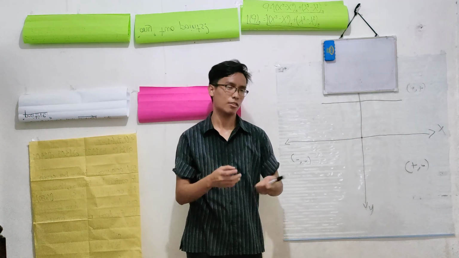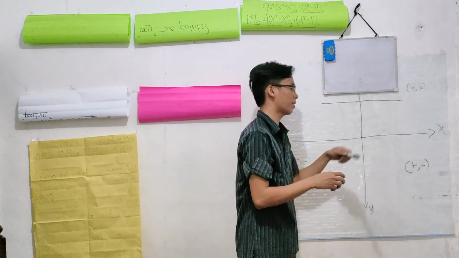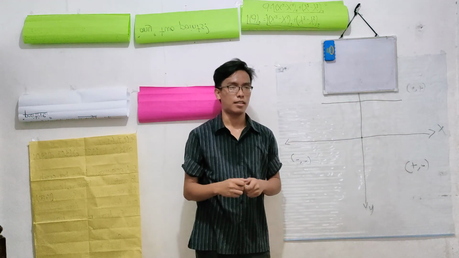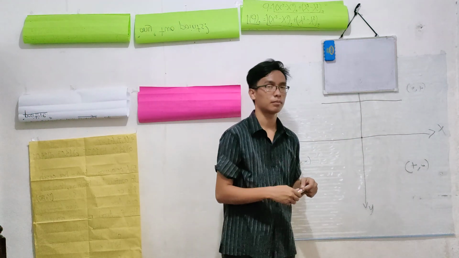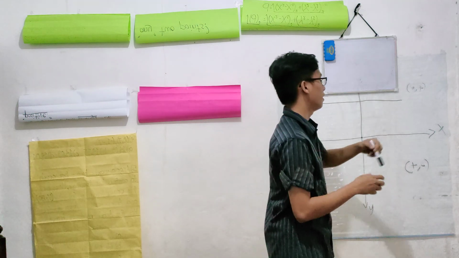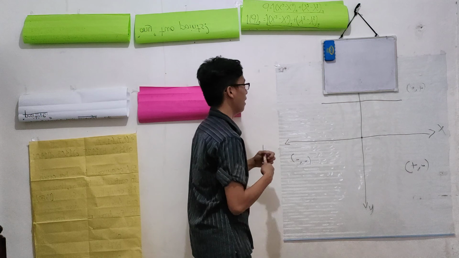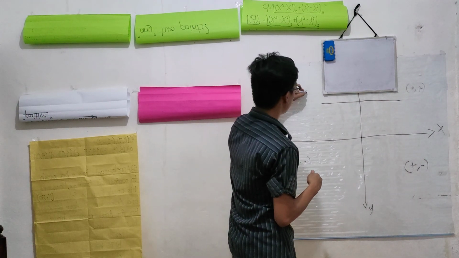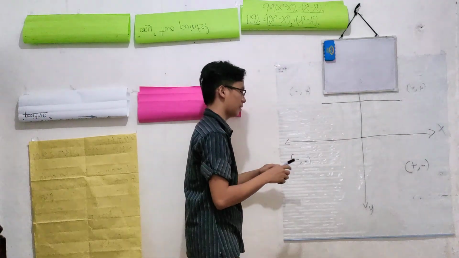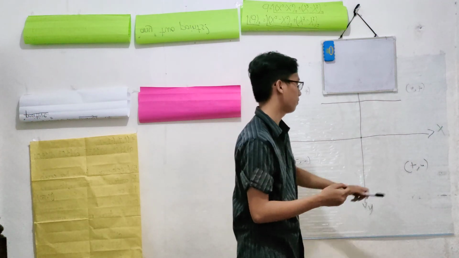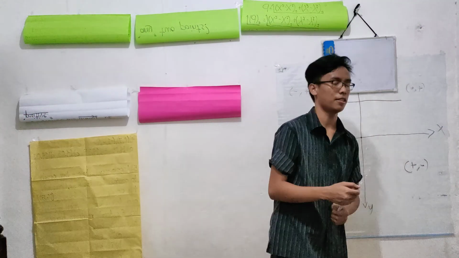And what is the sign to each value on each quadrant? Yes, Miss Angel. Very good. The first quadrant, we have positive, positive. The second quadrant, we have negative, positive. The third quadrant, which is negative, negative. And the fourth quadrant, which is positive, negative.